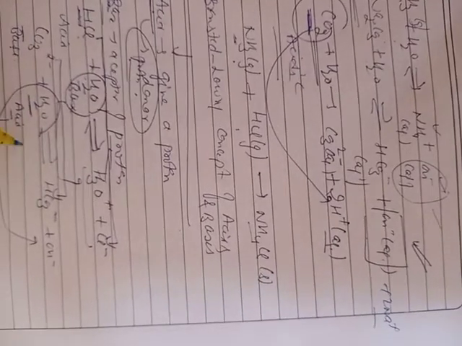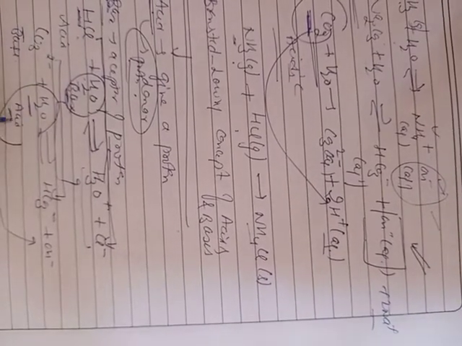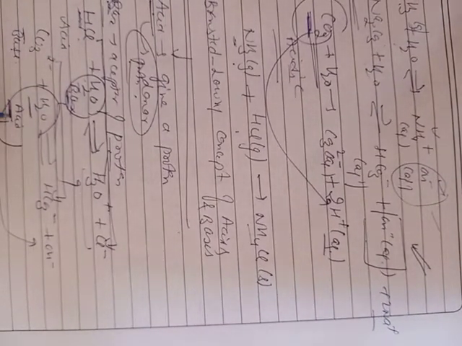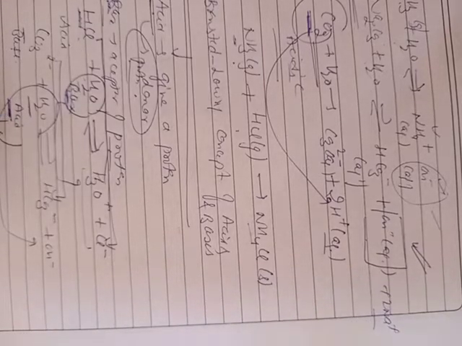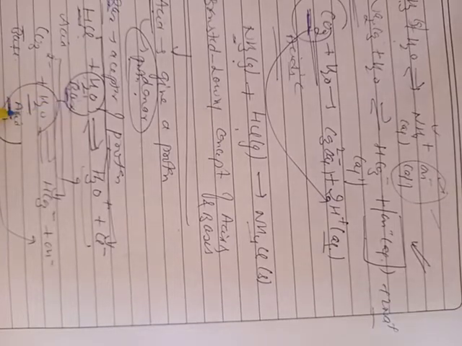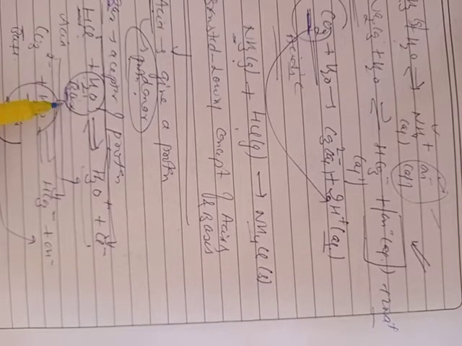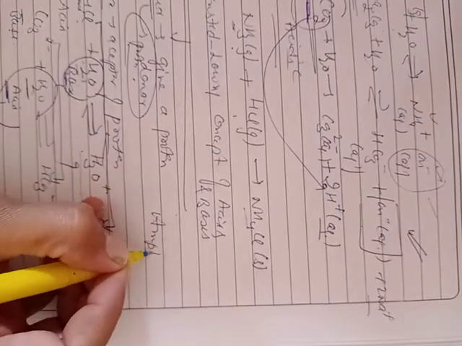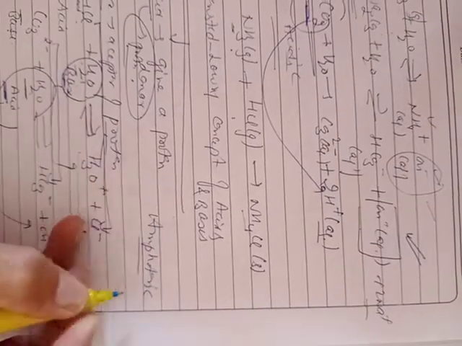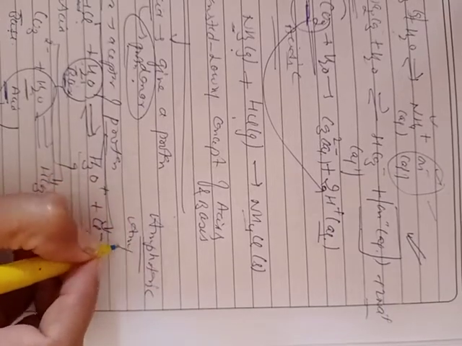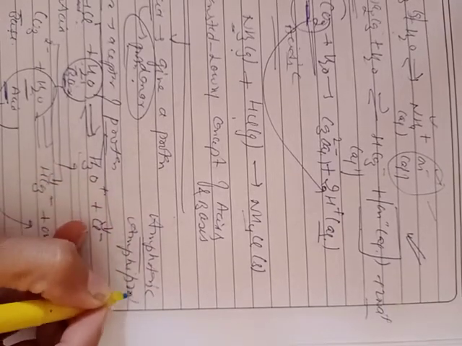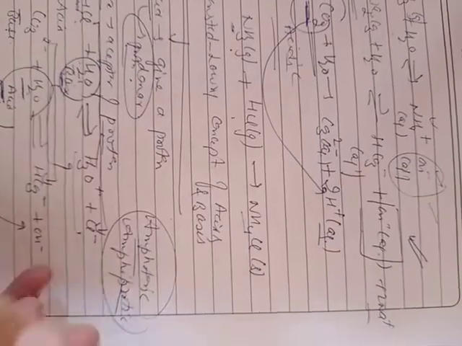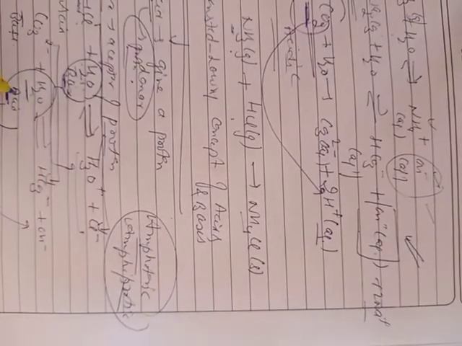In the first reaction water will act as a base, in the second reaction water will act as an acid. Therefore the species which show such a nature, meaning they can act as an acid as well as a base, are called amphoteric compounds. These compounds are also called amphiprotic, and this role was shown by water. Therefore water is said to be amphoteric in nature.